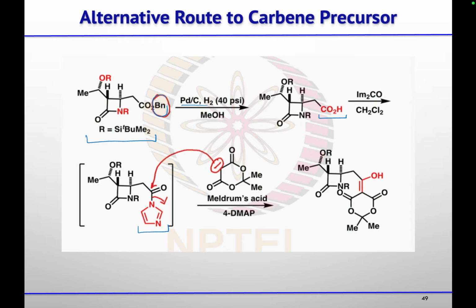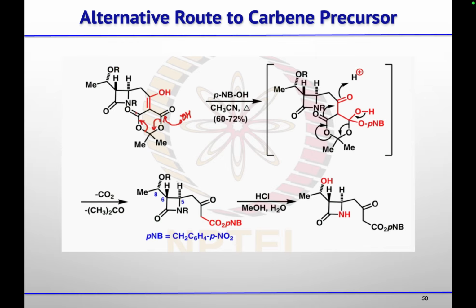Then, on treatment with this Meldrum's acid in the presence of base, this Meldrum's acid will attack on this carbonyl carbon and the imidazole part will leave. So, you will get this enol. After that, when you treat it with benzyl alcohol, that alcohol will attack on the carbonyl carbon. So your acetone will leave, CO2 will leave, and you will get this beta keto ester.